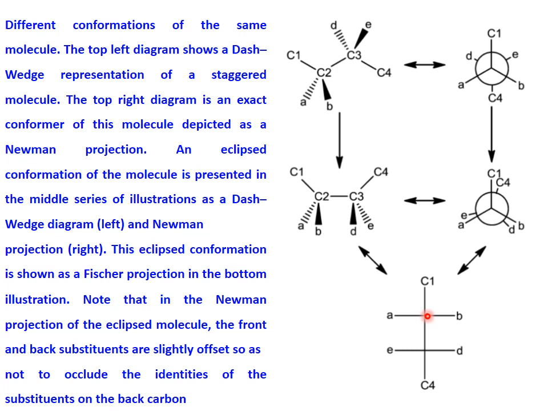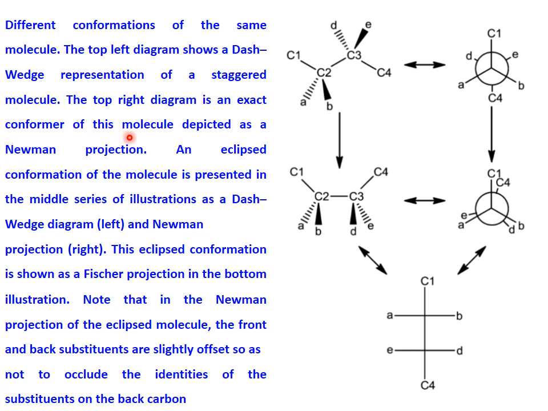The top left diagram shows a dash-wedge representation of the staggered molecule. This is the staggered conformation, and another terminology which is introduced is the staggered molecule. The top right diagram is an exact conformer of this molecule depicted as a Newman projection. Top right here, this is the Newman projection formula of the dash-wedge representation of the staggered molecule. An eclipsed conformation of the molecule is represented in the middle series of the illustration as a dash-wedge diagram. This is the eclipsed conformation.